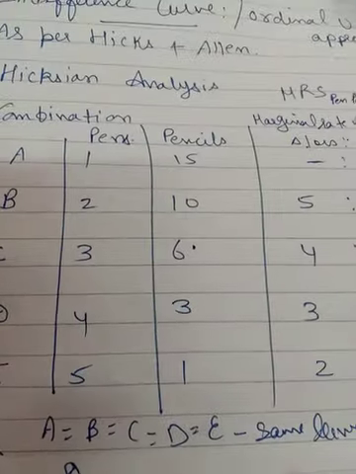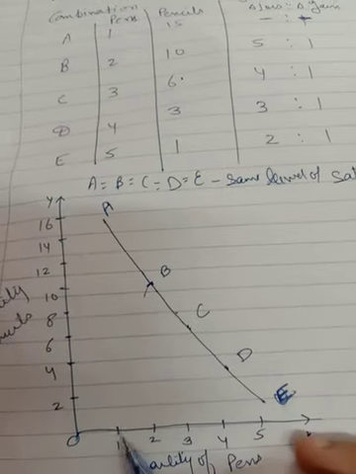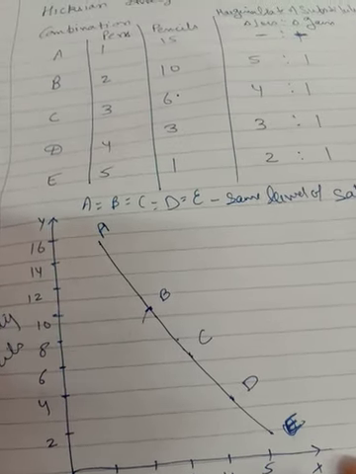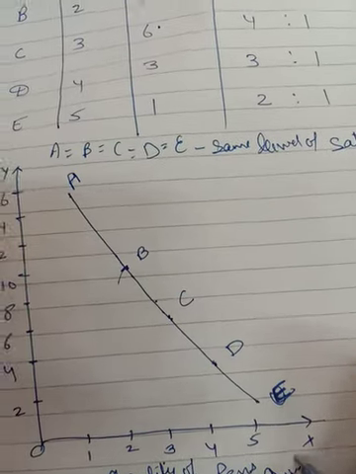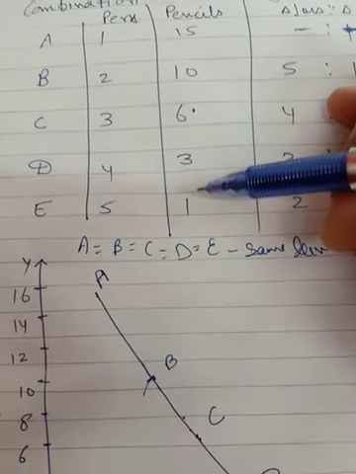Now I am coming to the definition. Before jumping to the definition, I just come over to the graph. On the x-axis I am showing the quantity of pen, because always the gaining commodity is shown on the x-axis and the sacrificing commodity is shown on the y-axis. So quantity of pencil is on the y-axis because that is being sacrificed.